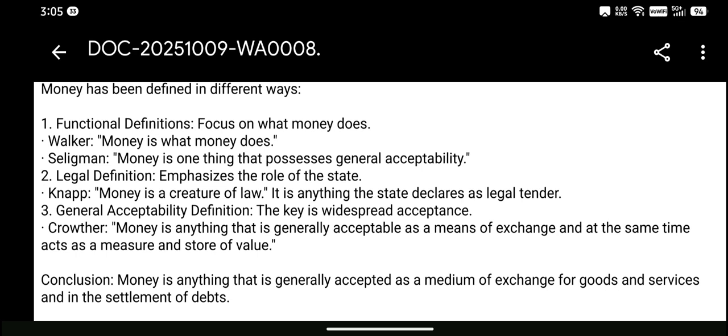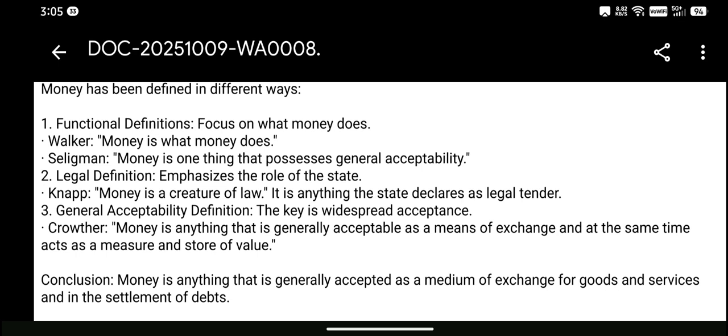Walker. Money is what money does. Seligman. Money is one thing that possesses general acceptability. Legal definition emphasizes the role of the state. Knapp. Money is a creature of law. It is anything that the state declares as a legal tender.